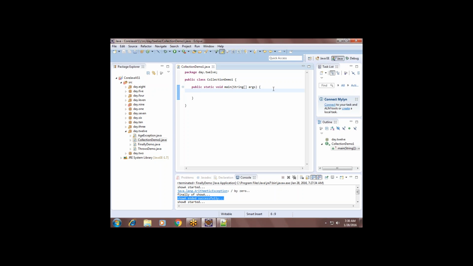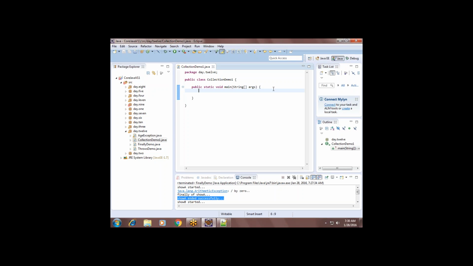Once you declare an array, can you increase the size after the declaration? If I declare an array of size 5, can I increase or decrease the size at runtime? No, you can't do anything. That is a major drawback. They are static.